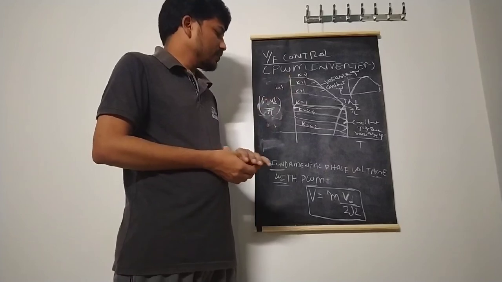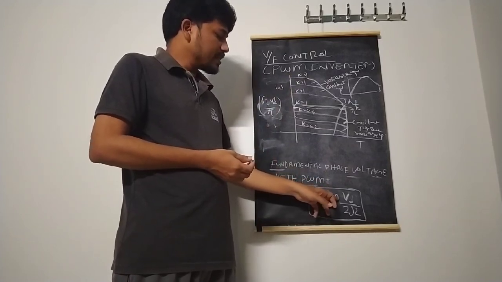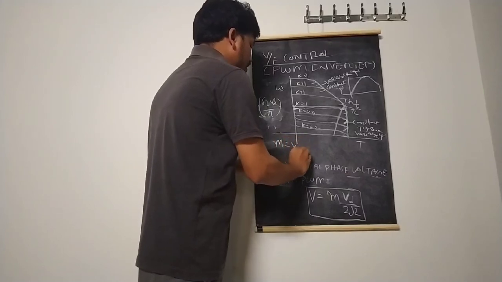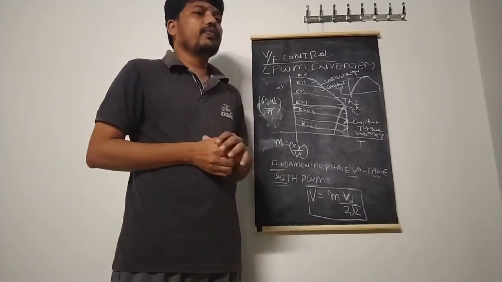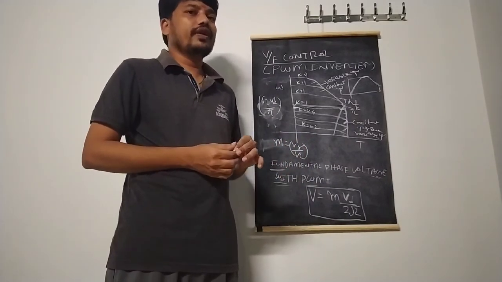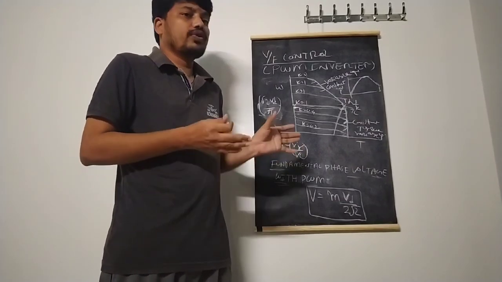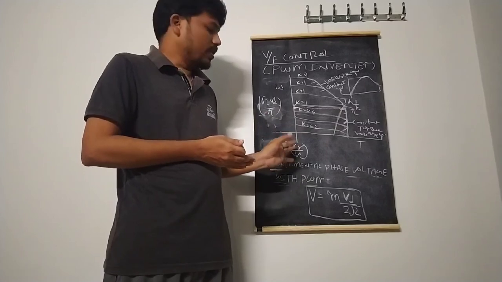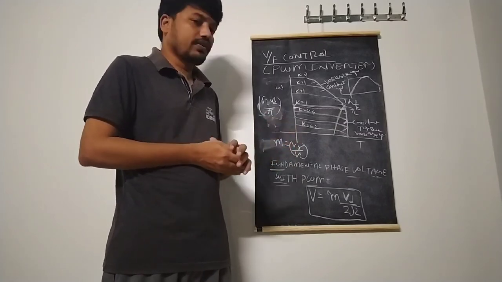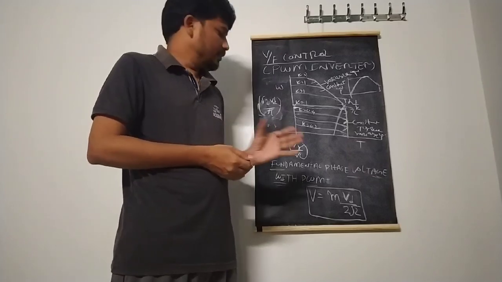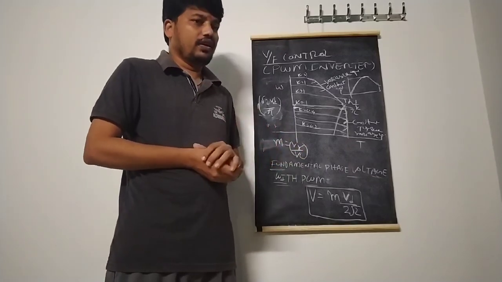Both are the same. So this is the modulation index, where the modulation index is the ratio of V reference by V carrier. Here I'm not able to show the modulation index due to the scarcity of space on this board. I will show this modulation index in the online classes.